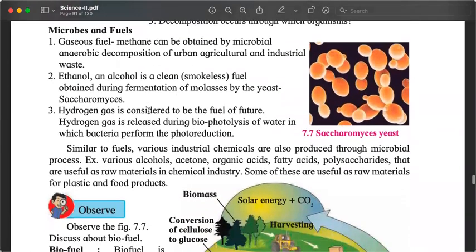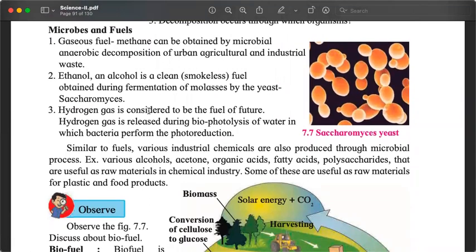Not just antibiotics, even fuel is produced using microorganisms. Fuel, yes, indhan, fuel that we need to produce energy. We studied last year that methane, biogas, is produced using microorganisms. Methanogenic bacteria, I remember it was mentioned in our textbook. So we take the waste products, we add some bacteria to it, which degrades the waste product and generates gases. One of the gases, methane, which is used as fuel.